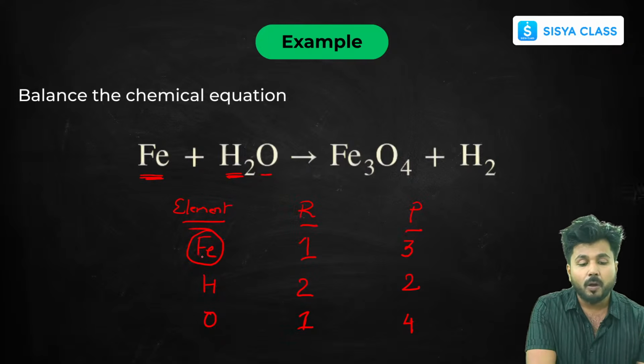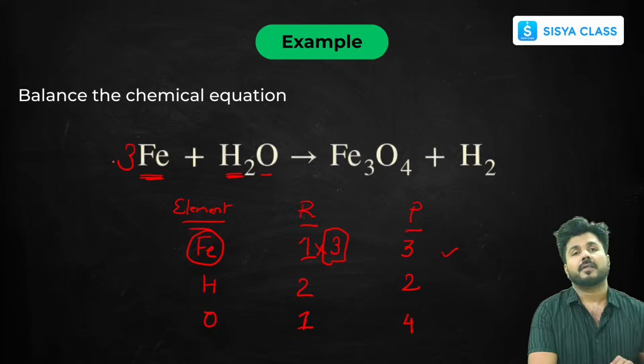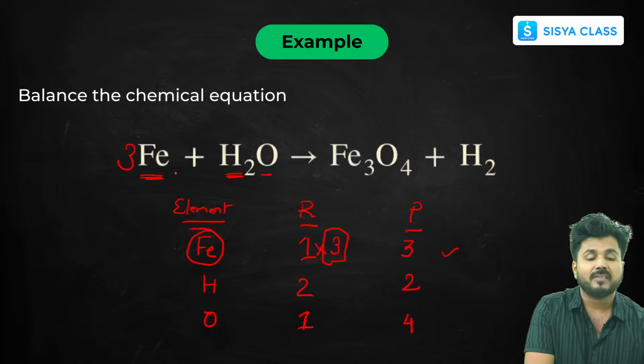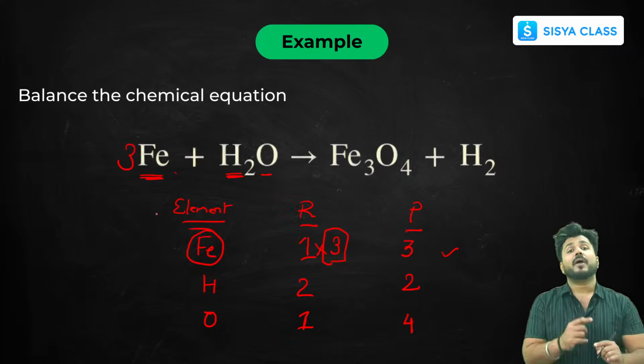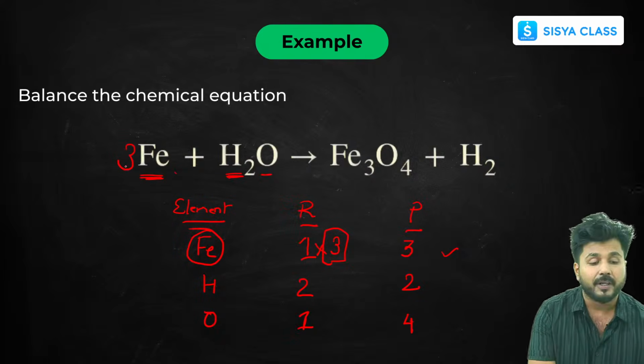Now to balance the iron, in the reactant there is 1 atom and in the product there is 3, so we can multiply the reactant side by 3 so that it becomes equal. We put this number in front of iron on the reactant side. We can't put the number in the subscript. Anything that we are multiplying, we multiply in the front only.